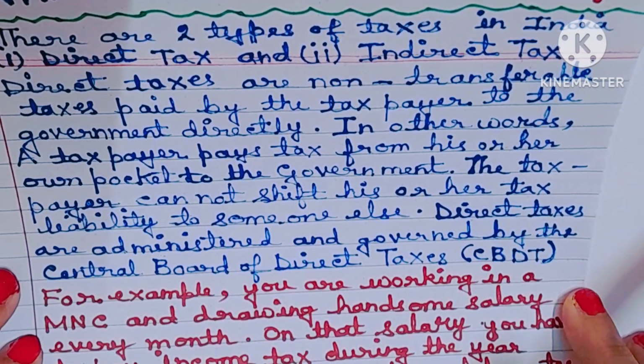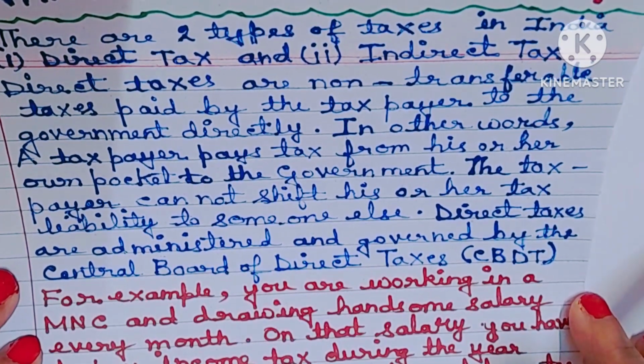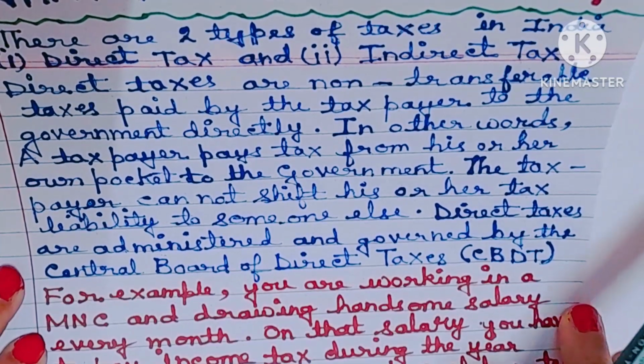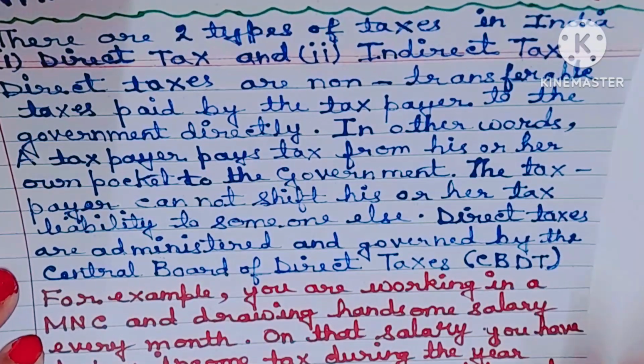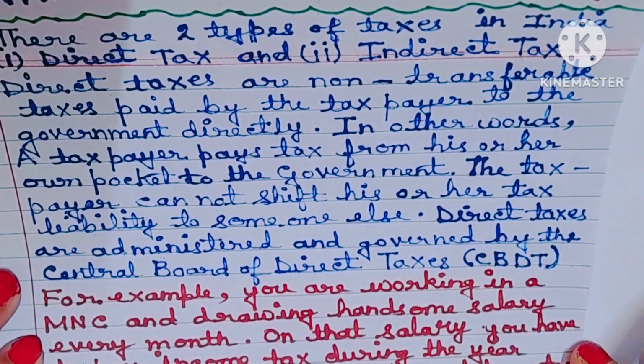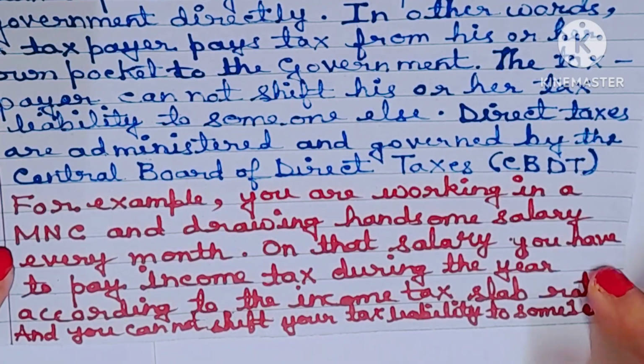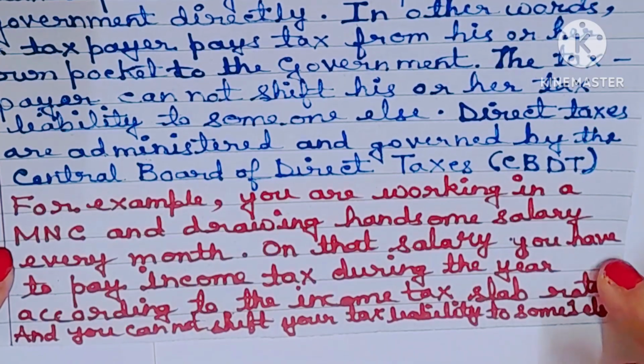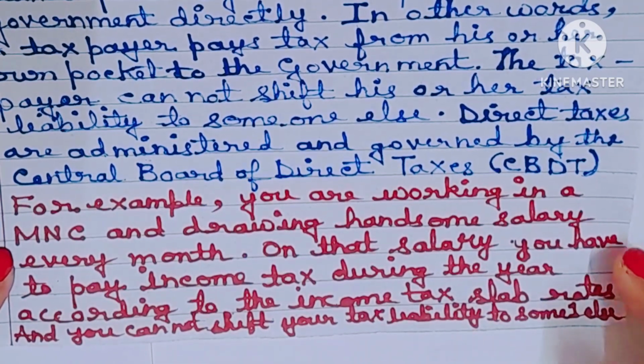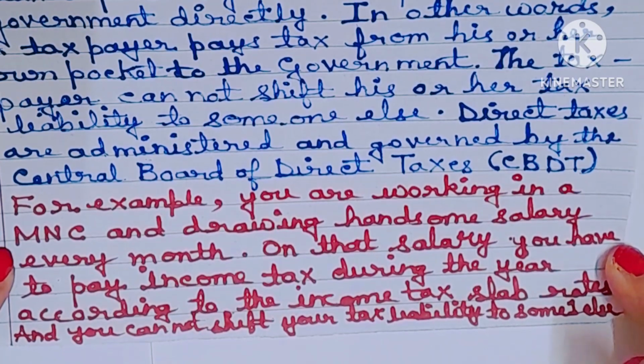Direct taxes are administered and governed by the Central Board of Direct Taxes, CBDT. For example, if you are working in an MNC and drawing handsome salary every month, on that salary you have to pay income tax during the year according to the income tax slab rates. And you cannot shift your tax liability to someone else.